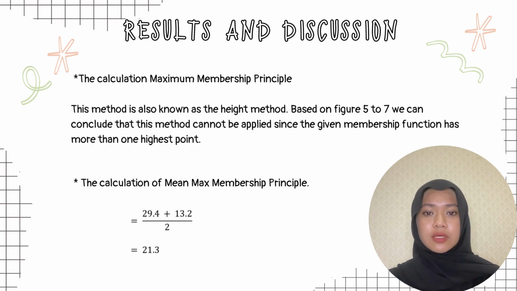Next, the calculation of maximum membership function. This method is also known as the height method. Based on figures 5 to 7, we can conclude that this method cannot be applied since the given membership function has more than one highest point. Another one is the calculation of the min-max membership principle, and the value obtained is also 21.3.